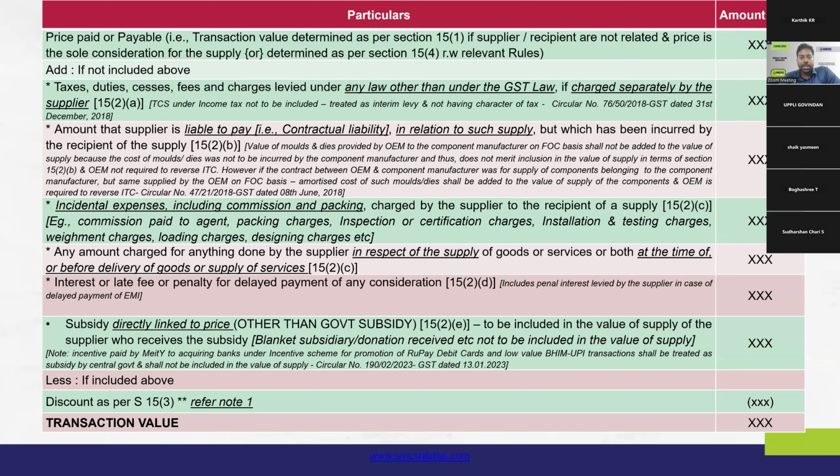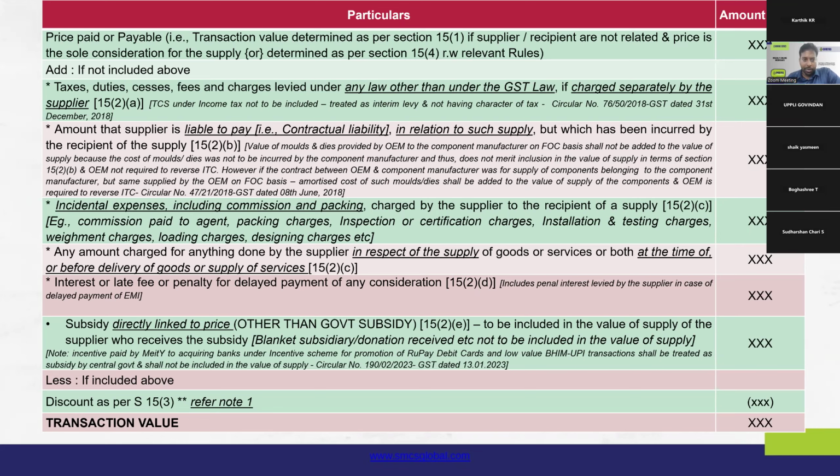That is the significant point. So, under the second leg of 15(2)(c), the important point is to note the timeline laid down by 15(2)(c), because any amount that is charged for anything done by the supplier at or before the time of delivery of goods or time of supply is only to be included. So that is important to note.